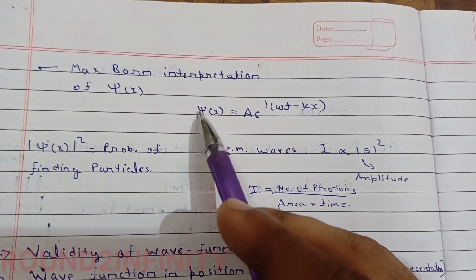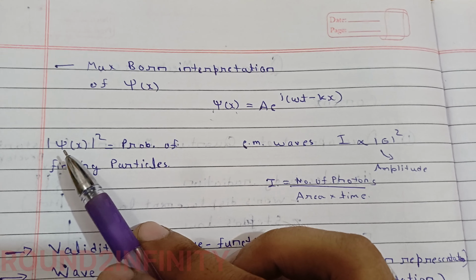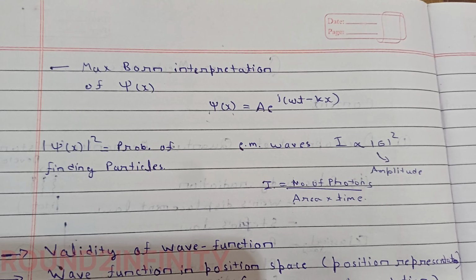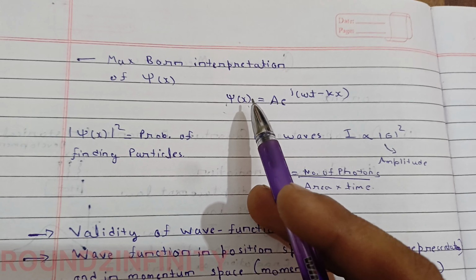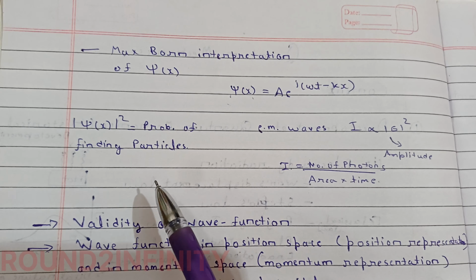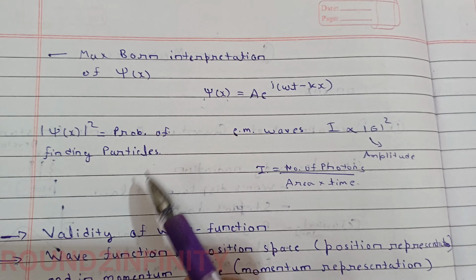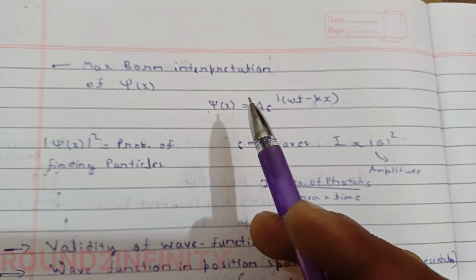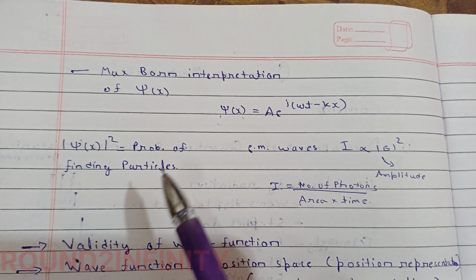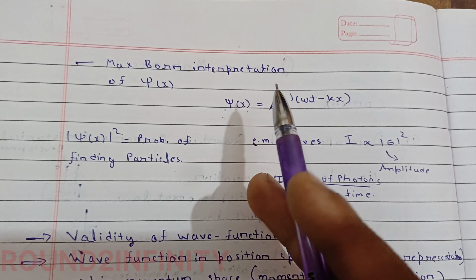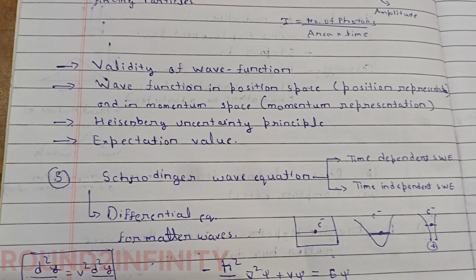So if this is the wave function of a matter, the square of this wave function will represent the probability of finding particles. Because here also we are finding photons, so this also represents the probability of finding particles. That's how we define this. We don't know the real nature of what is oscillating, but we can take the quantitative approach here, which will be helpful for us. So that was the Max Born interpretation. We will go into detail. I am just giving you a simple idea of how we will move forward.